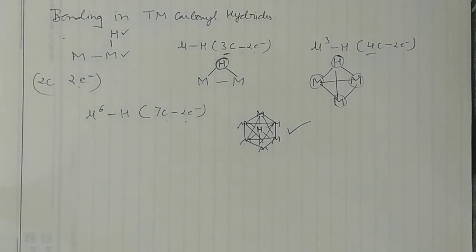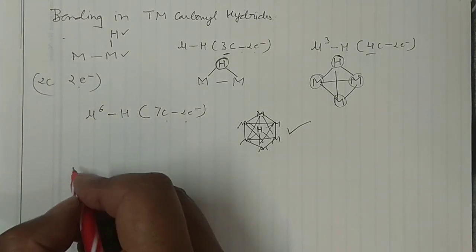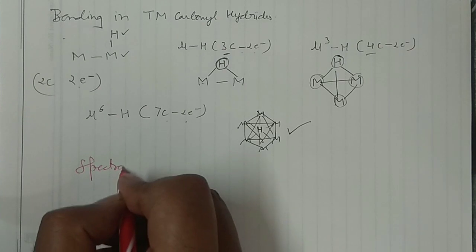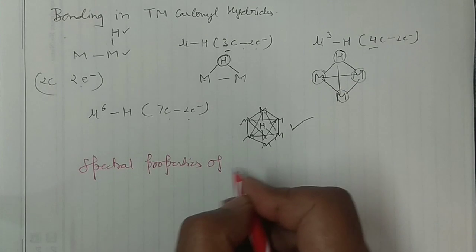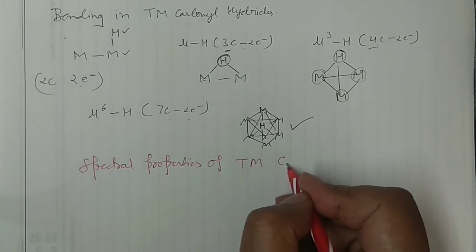So guys, in this lecture I have explained the synthesis of metal carbonyl hydrides in detail, and then I have discussed a few of the acidic properties. However, the trends are not very clear for the acidic properties in the literature also, right? And then I have discussed the bonding mode, which is very, very important. Now the last thing that comes is the spectral properties. Spectral properties of transition metal carbonyl hydrides.